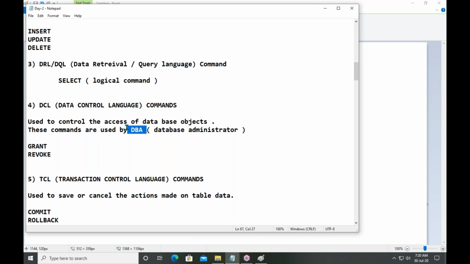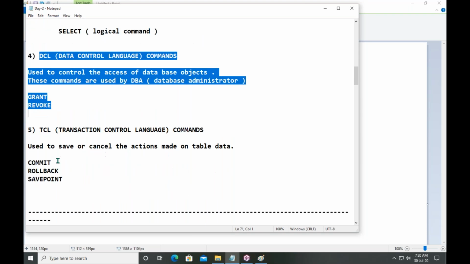The DBA. The DBA controls the users by using these two commands: grant and revoke. Grant is for giving permission. Revoke is for canceling permission. These are nothing but control level commands.